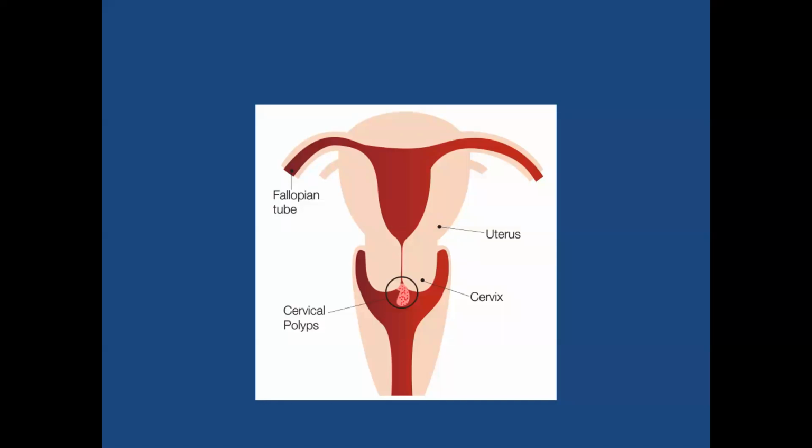And if it is a cervical polyp, if you try to pass a uterine sound all around, you cannot pass the sound all around. That is called the probe test. So by probe test, the sound cannot be passed all around. But if it is an endometrial polyp, if it is coming from here and you are seeing the polyp, you can pass the probe all around. That is called the probe test.